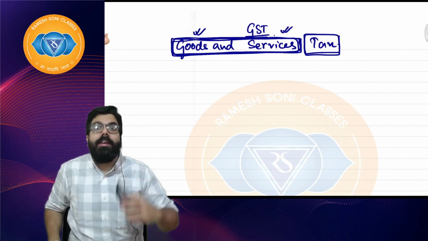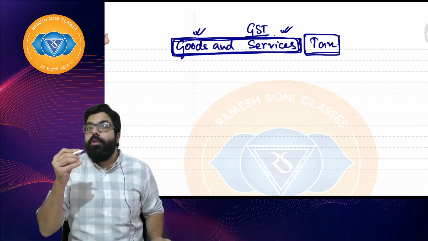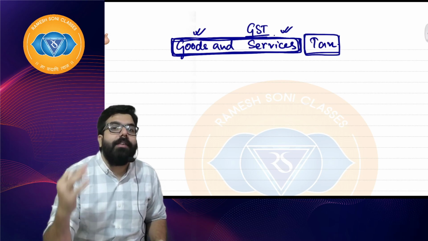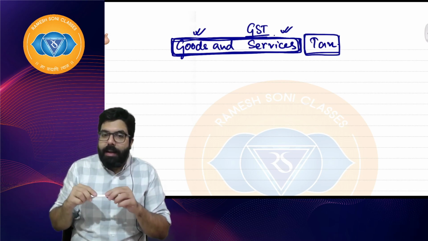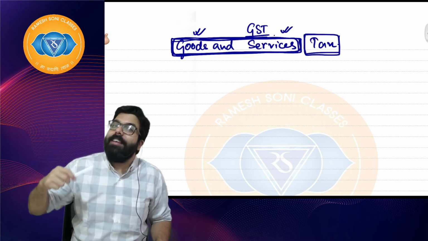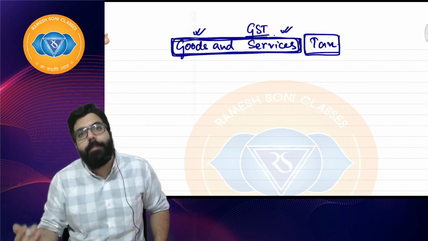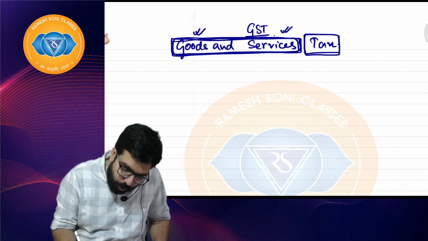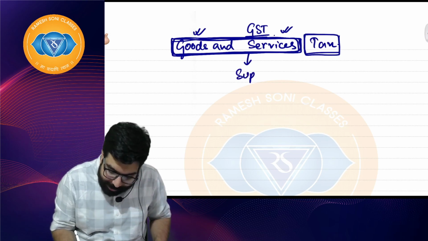Whenever goods and services are supplied, whenever goods, services are provided, all these are known as supply. So whenever I supply a service, whenever I supply some goods, then GST will be levied, right everyone? So the second step we'll have to see is that goods and service has to be supplied.